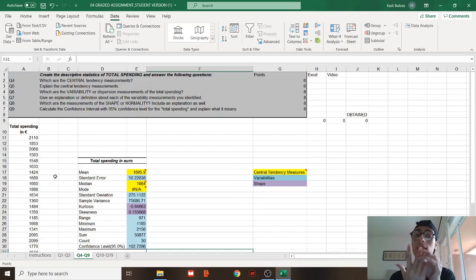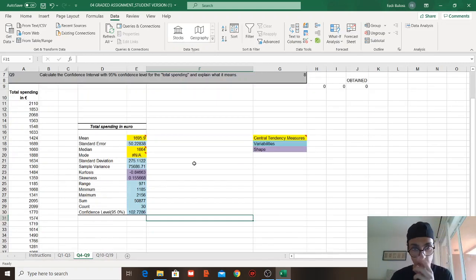Here the mode is 3. If it's bimodal, it can be 3, 3, then 4, 5, 5. In that case, we have two modes, 3 and 5. Multimodal, 3 or more: 3, 3, 4, 5, 5, 6, 7, 7. In that case, we have multimodal.